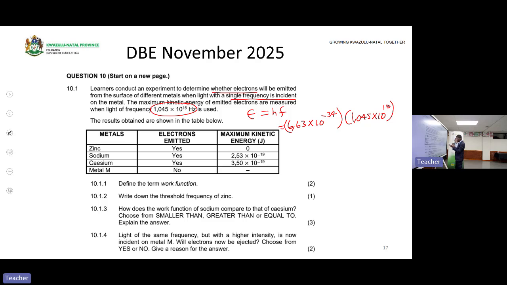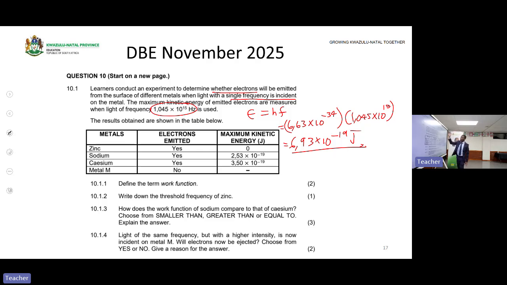Then we have 1,045 times 10 to the power of 15. Then that gives us 6,93 times 10 to the power of negative 19 joules, because this is an energy. So that is the energy that will be transferred to electrons when this light with this frequency is incident on